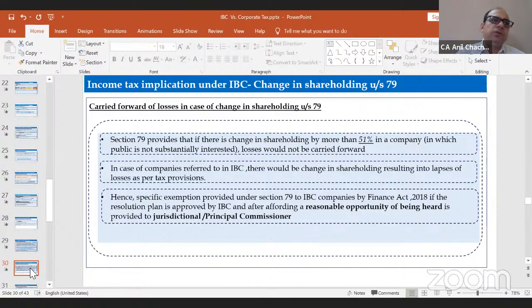So that means before the plan or the resolution plan under the IBC code, some reasonable opportunity needs to be provided to the tax department that there's a restructuring of the business, and the losses will get allowed, right? So that is the procedure under section 79, wherein if there is a change in the beneficiary holding of 51%, the losses will get allowed to the acquirer.